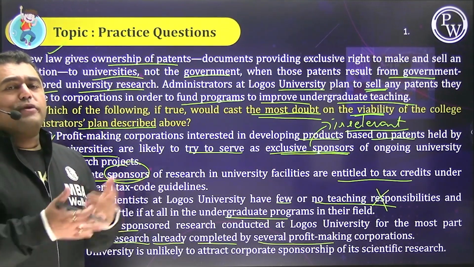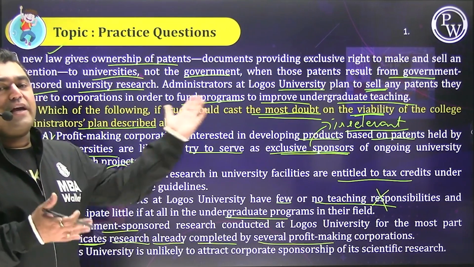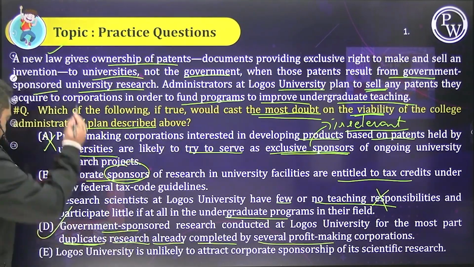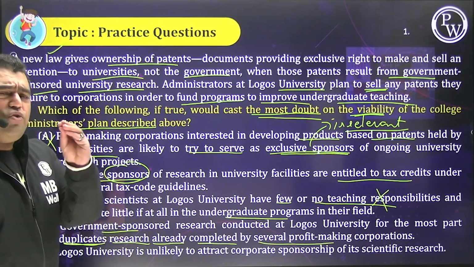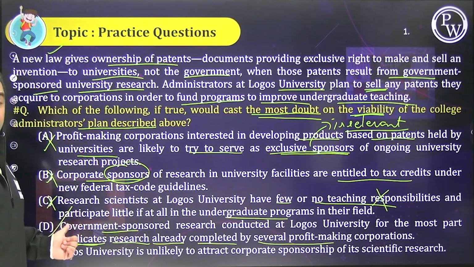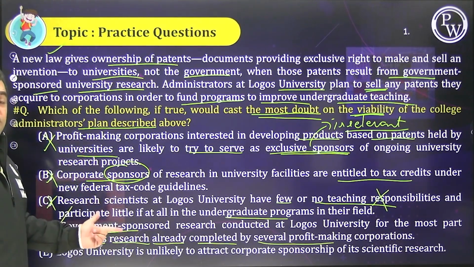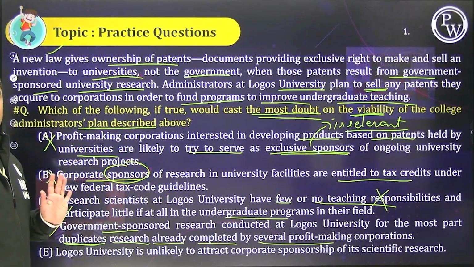What is the point? Corporations will not buy only from universities. If universities cannot sell, then they cannot fund. So this 100% casts a very serious doubt. Even if you did not understand, beta itna sun lo, just look at the keywords. Government sponsored, university selling patents to corporate, bas आ गया इसमें.